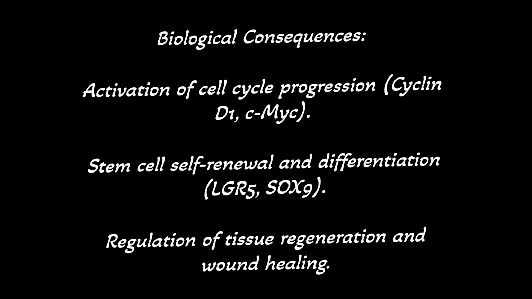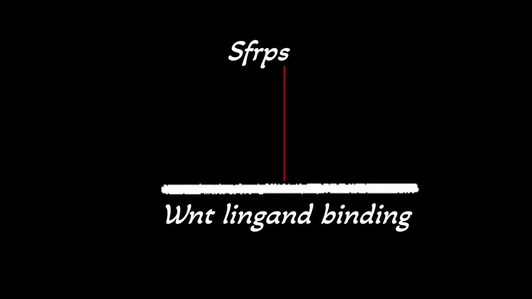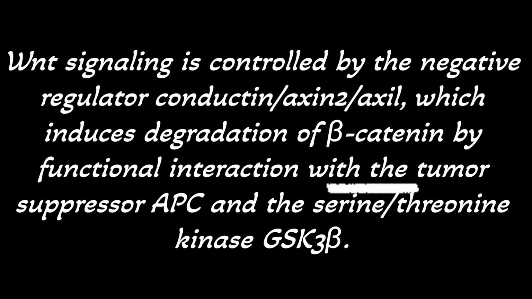Since persistent Wnt activation can lead to cancer, several mechanisms regulate this pathway. Negative regulation, for example DKK1, that is Dickkopf-1, and SFRPs, secreted Frizzled-related proteins, inhibit Wnt ligand binding to the receptor. APC, adenomatous polyposis coli, is essential for beta-catenin degradation and is mutated in colorectal cancers.